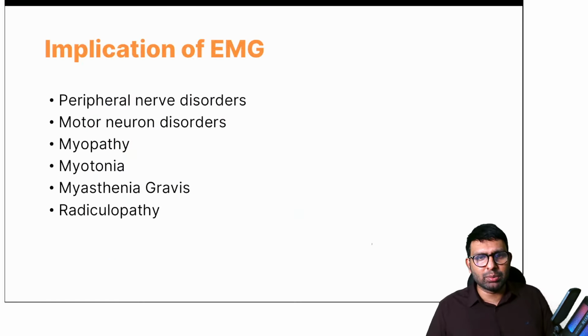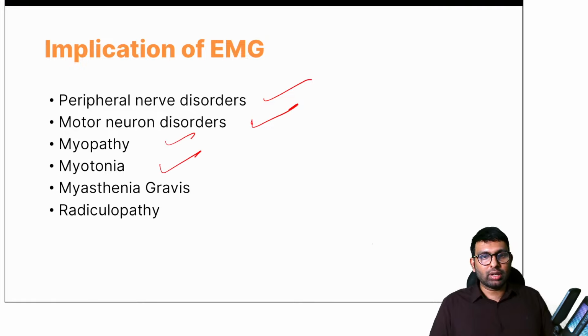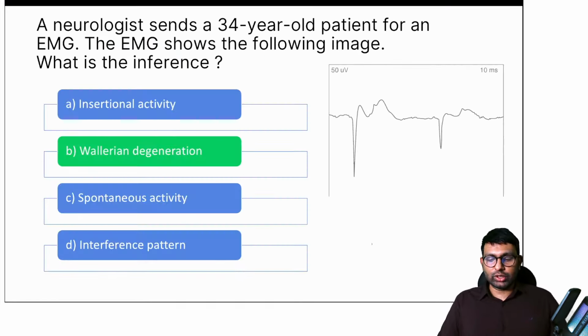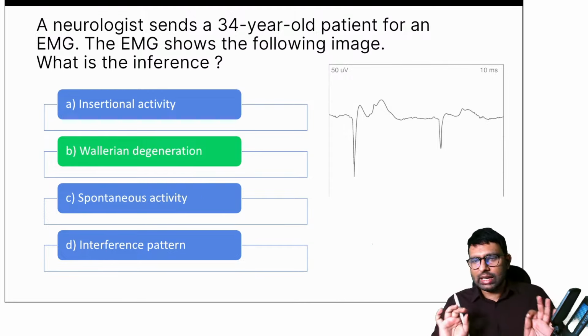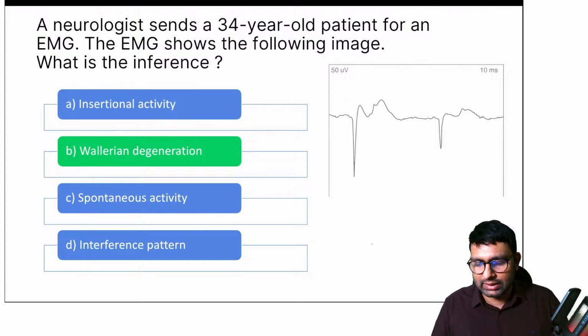This is basically about EMG, how it is done, and where the implications are: peripheral nerve disorders, motor neuron disorders, myopathy, myotonia, myasthenia gravis and radiculopathy. Okay, so the answer here is Wallerian degeneration. This much is important for EMG basics for you.